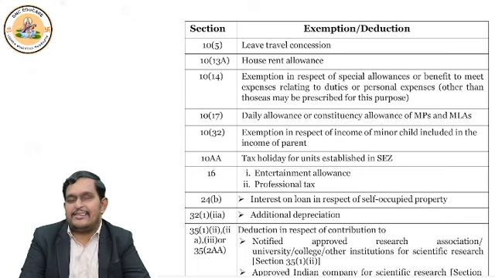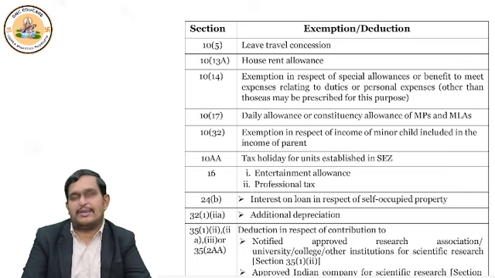But it also says under section 10 subsection 5 we'll give some exemption. For example, if you travel by air, your economy class fare is exempt. If you travel by train, your first class AC fare is exempt. If you travel by bus, your deluxe fare is exempt. More than that, if the employer paid for you, that becomes taxable.